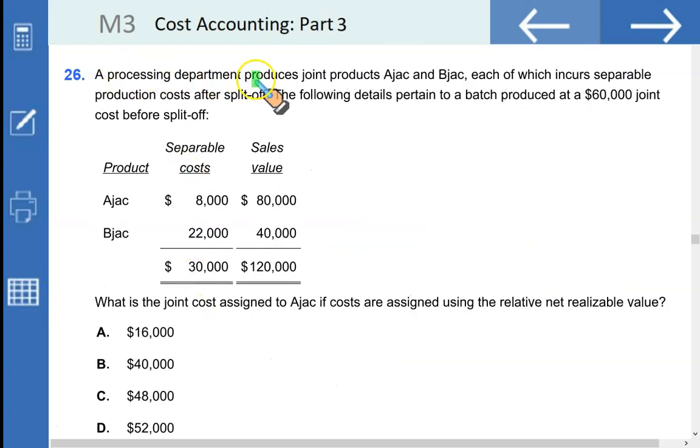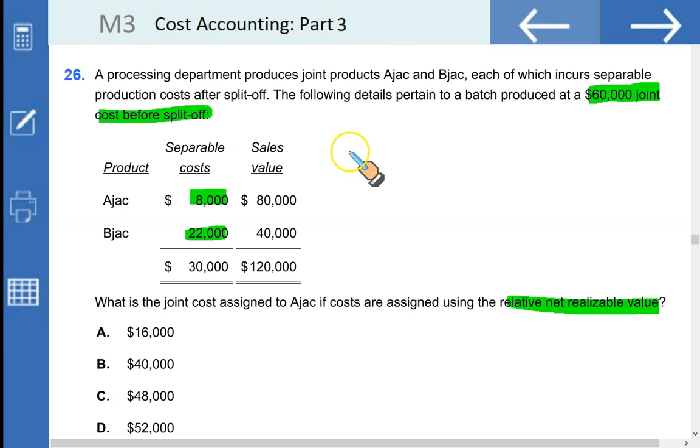A processing department produces joint products AJAC and BJAC, each of which incurs separable production costs after the split-off point of 8,000 and 22,000 respectively. The following details pertain to a batch produced at a $60,000 joint cost before the split-off. Sales value of AJAC is 80,000, BJAC is 40,000. What is the joint cost assigned to AJAC if the costs are assigned using the relative net realizable value?